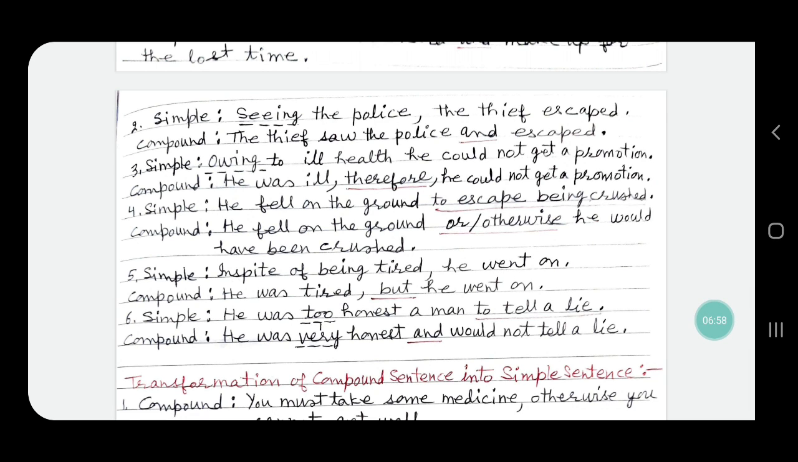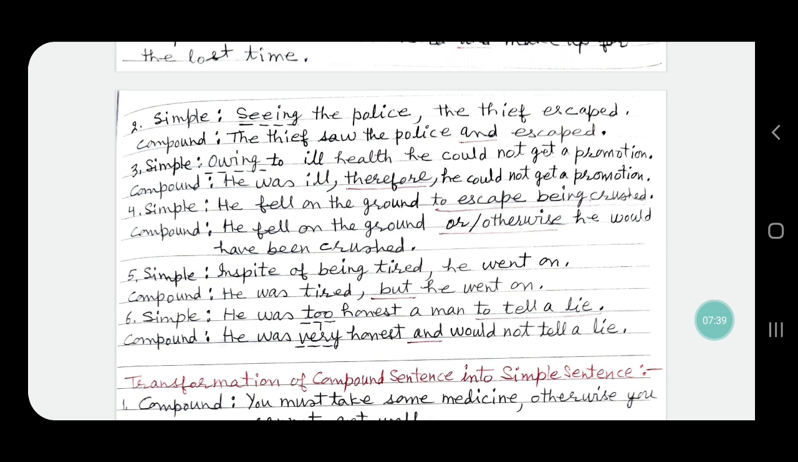Sentence number 4, simple sentence is, he fell on the ground to escape being crushed. Here in this simple sentence, to escape being crushed is a group of words, and we have to change this group of words into a clause, and we will have to add a coordinating conjunction. So the sentence becomes, he fell on the ground or he would have been crushed. In this way it becomes a compound sentence.